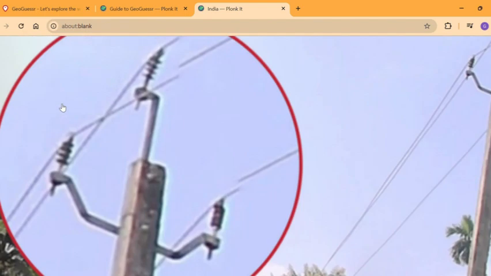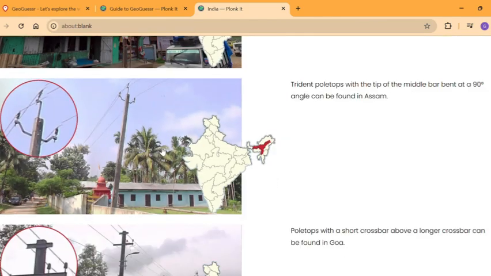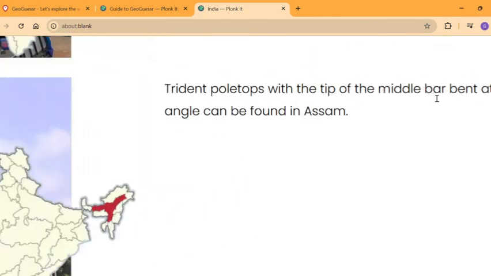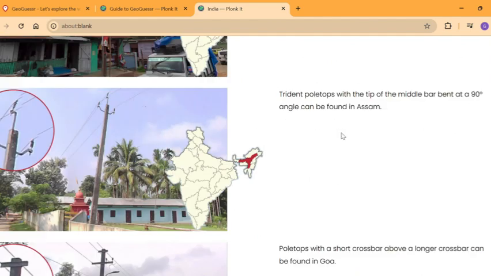Trident pole tops with a hook on the top are found in Assam. So the tip of the middle is bent 90 degrees. Yeah, the tip of the middle one is bending 90 degrees.